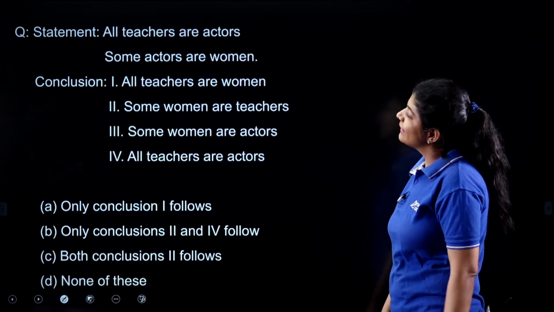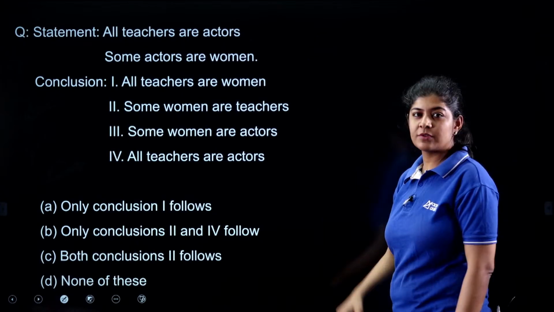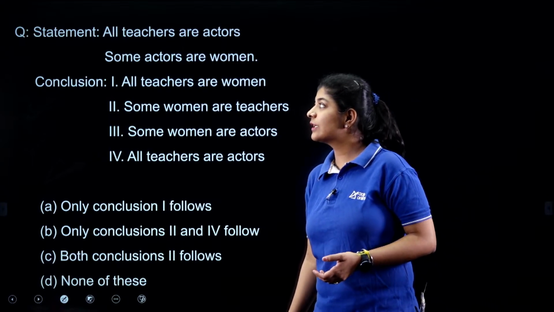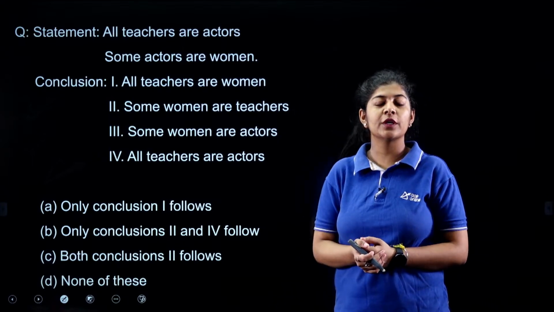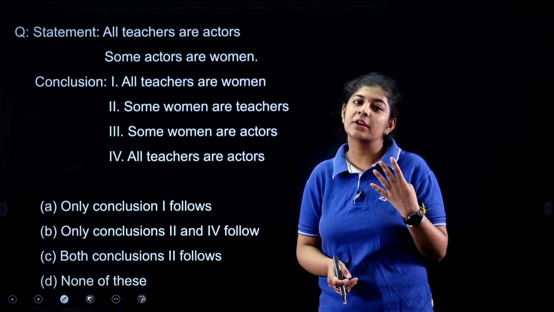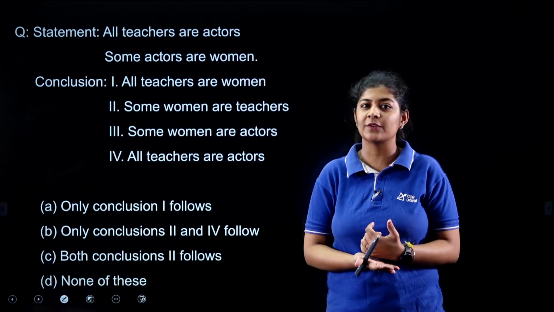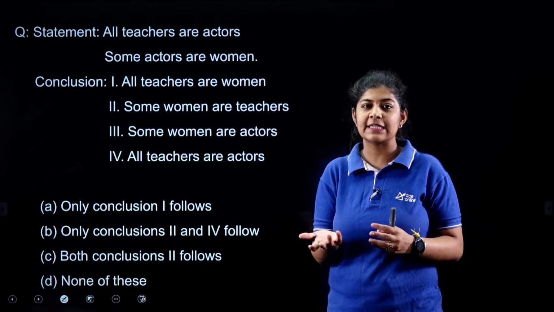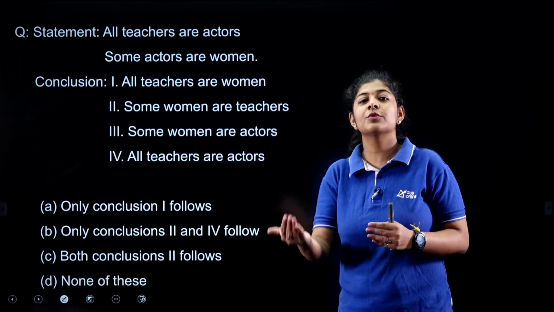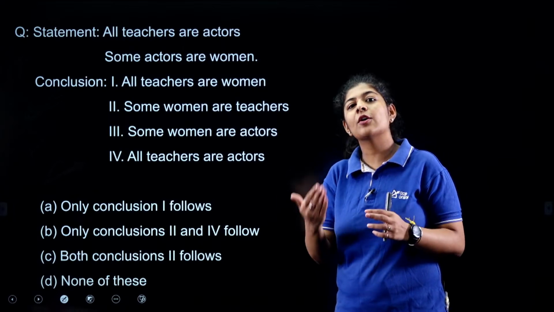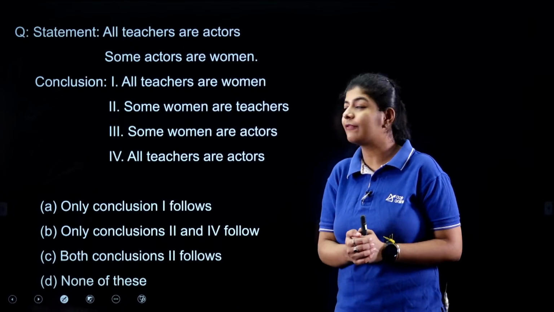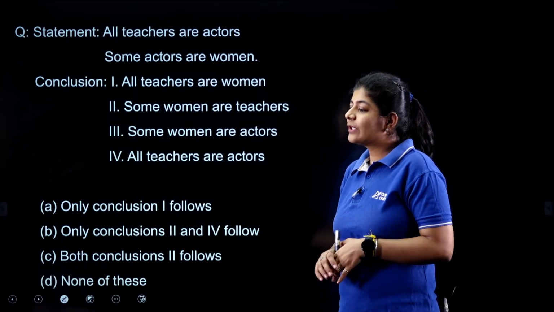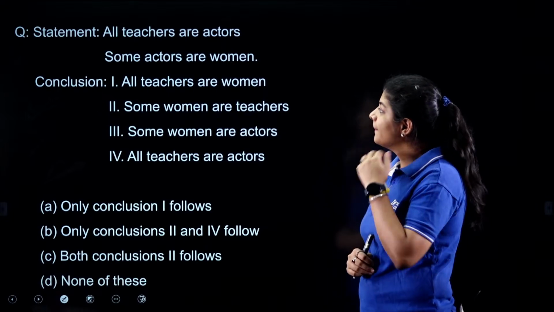Next. The next one is also from the concept of syllogisms, and here we again have two statements. On the basis of those, we need to check our four conclusions to see whether they follow these statements or not. So again you have to repeat the same steps. First draw your basic diagram, and accordingly check the conclusions. Let me know what answer you people are getting this time.